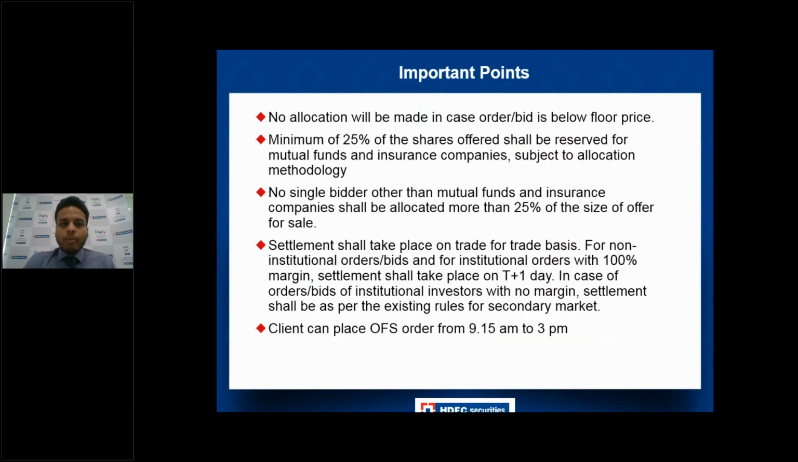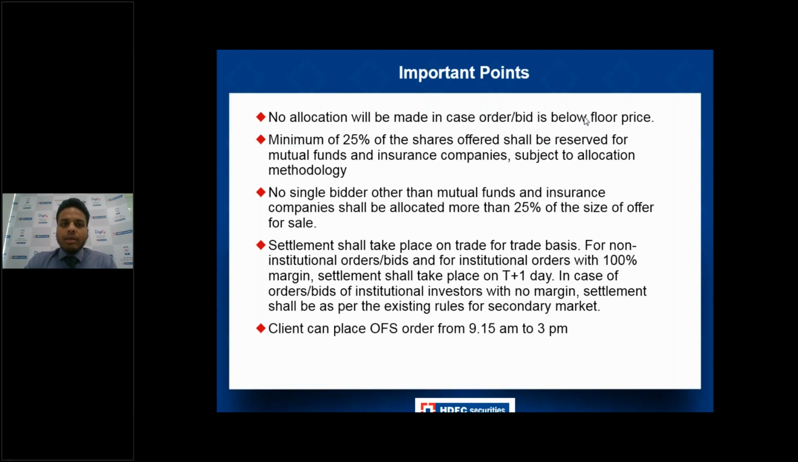Now there are a few important points that you have to keep in mind. First of all, no allocation will be made in case the order or the bid price is below the floor price. This is the most important thing to keep in mind. The floor price is the price announced by the promoter only. It is the minimum price at which someone can place a bid. So if, let's suppose, the floor price is around 100 rupees, you can't place an OFS order below 100 rupees.